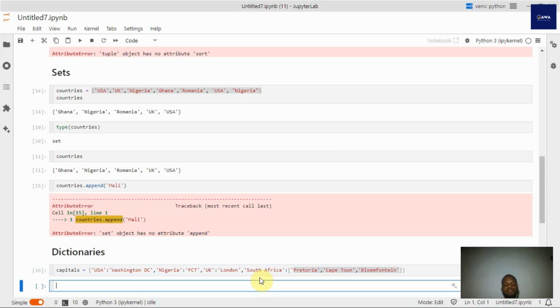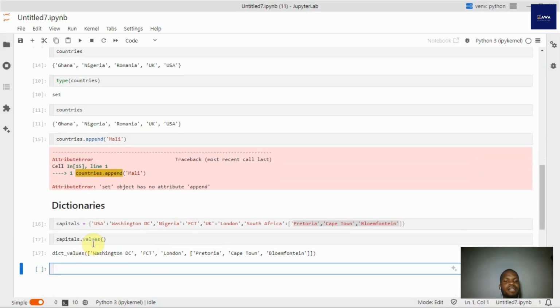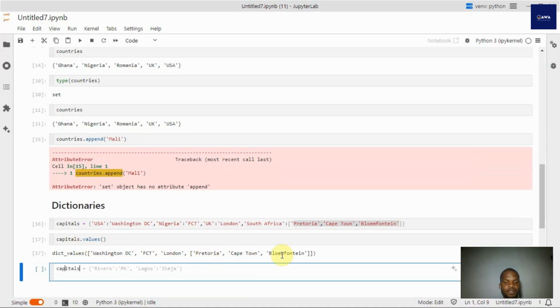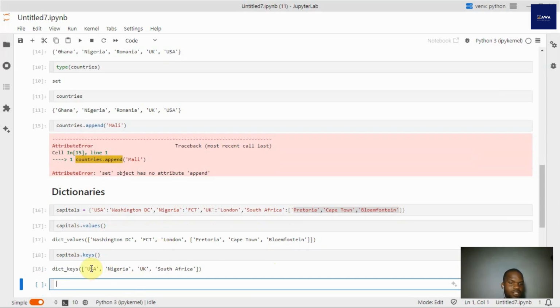All right, so with this, if I do capitals dot values, you could see it gives me the values in capitals, which are Washington, FCT, London, which are the capitals, and then this list. Okay, so if I have capitals dot keys, it gives me my keys: USA, Nigeria, UK, and South Africa. Now there are several things we could do with all this, but this is just your basic introduction to what these are. They are fundamental to a lot of things we are going to be doing.